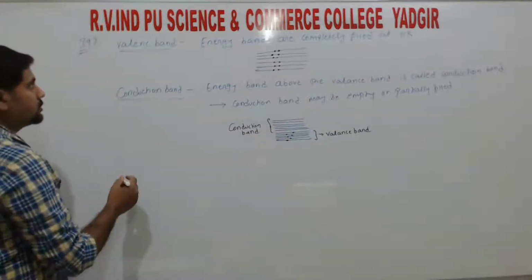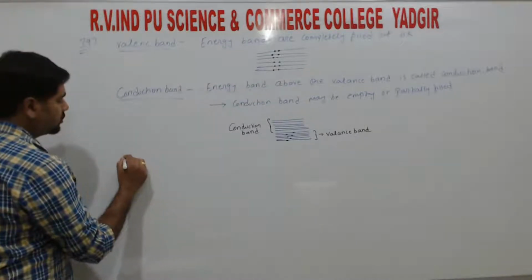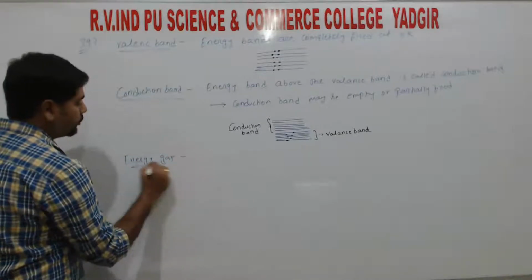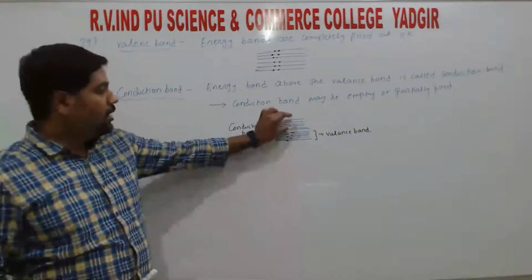So the next is valence band, conduction band, and the third one is the energy gap. So there is a gap between the valence band and conduction band.